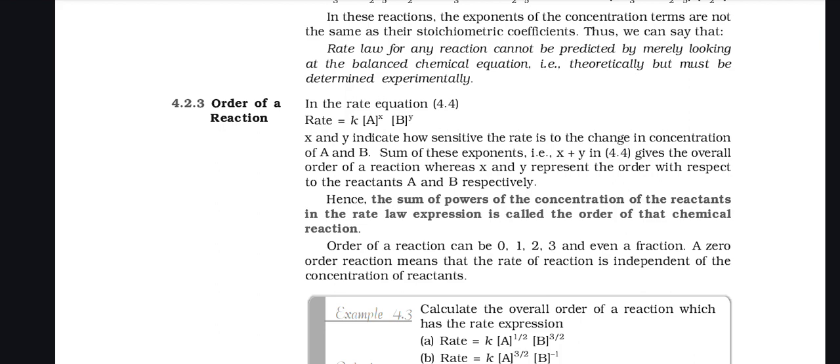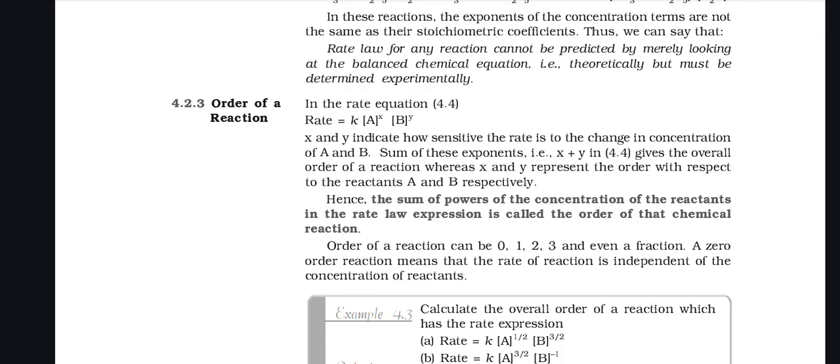The sum of this component, that means x plus y, gives the overall order of a reaction, whereas x and y represent the order with respect to reactant A and B respectively. Hence, the sum of powers of concentration of reactants in the rate law expression is called the order of the chemical reaction. The order of a chemical reaction can be 0, 1, 2, 3 and even a fraction.